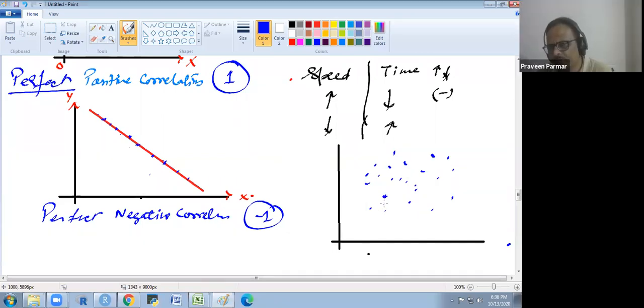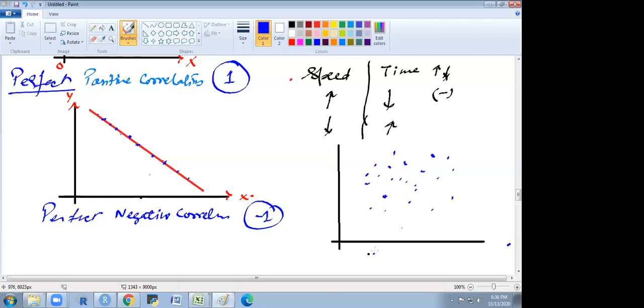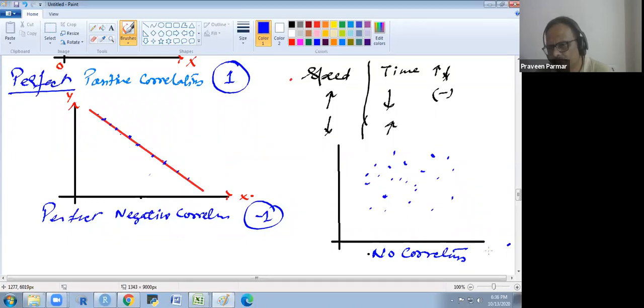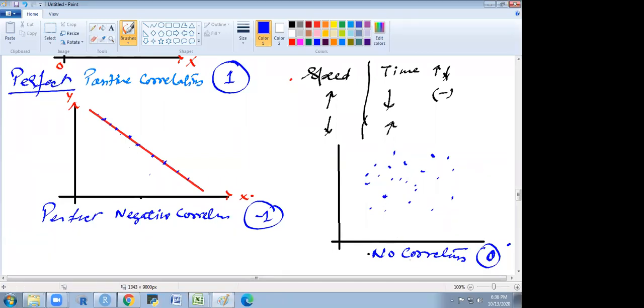There is no trend. So there is no correlation. This is called zero. We use the zero value for that. Does that make sense to everyone? Yes, sir.